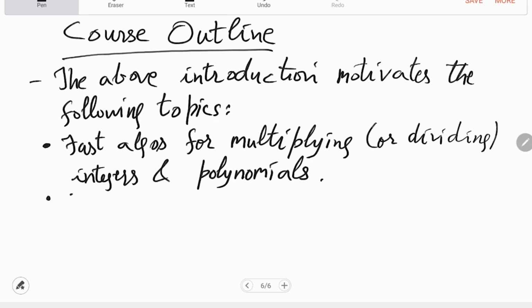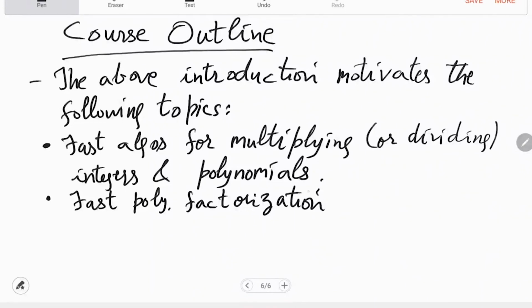And then the opposite of this, which is factorization. So fast polynomial factorization. Yeah, and this polynomial factorization has application in coding. Okay, so the thing which I mentioned before, so it is used in coding. So we'll discuss that application once we have done this polynomial multiplication and polynomial factorization.